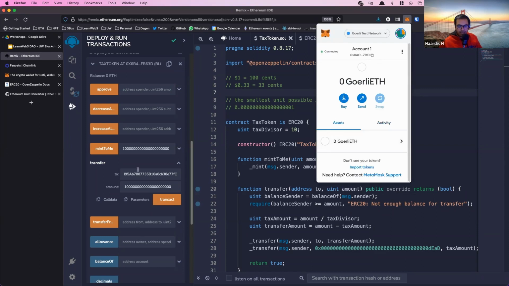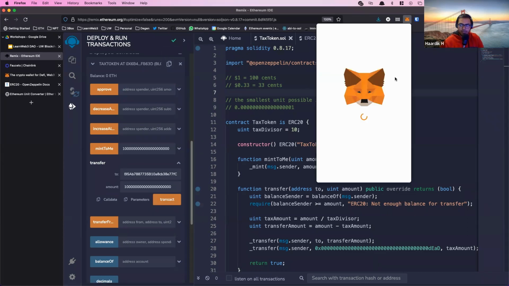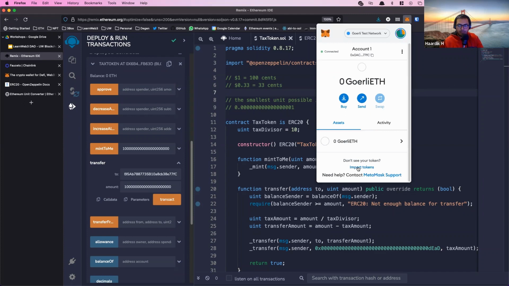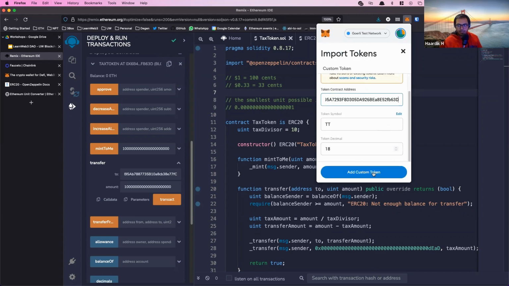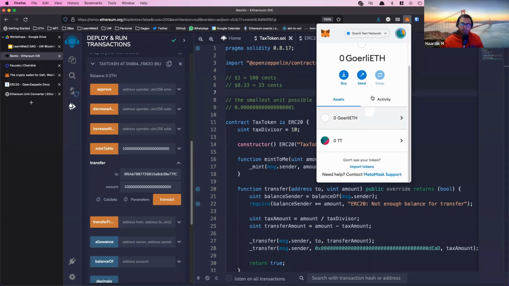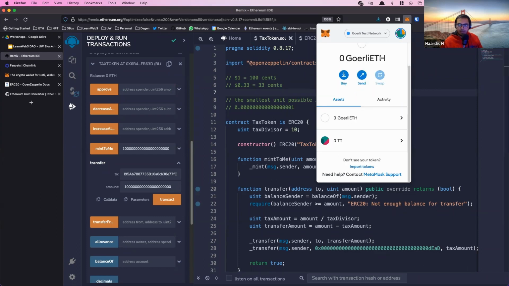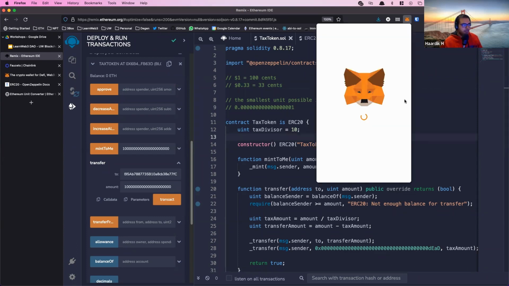And in my other account, again, MetaMask is not tracking this token for the other account. So I'm just going to do the same steps as before. Just copy the contract address and then import it here so it tracks the balance for this token. Currently, I have 0 while we wait for the transaction to go through. I'll wait a little while.